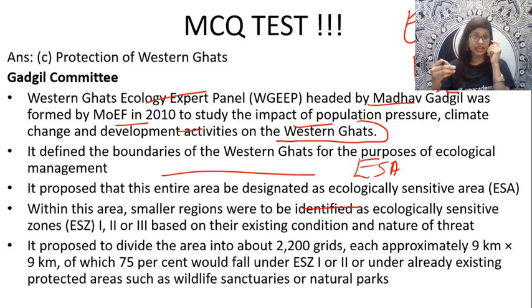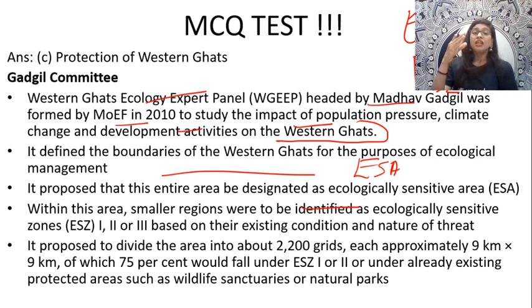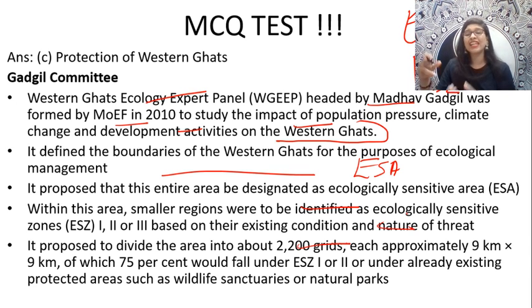And thus it is proposed to divide the area into about 2,200 grids, each approximately 9 km. All these are not that important, but what you need to understand is that in your Gadgil committee, the entire area will come under ESA, and that ecologically sensitive area will further be subdivided into ecologically sensitive zones, that is zone 1, zone 2, zone 3, as per their nature of threat.